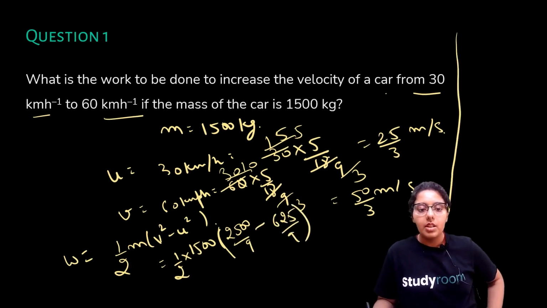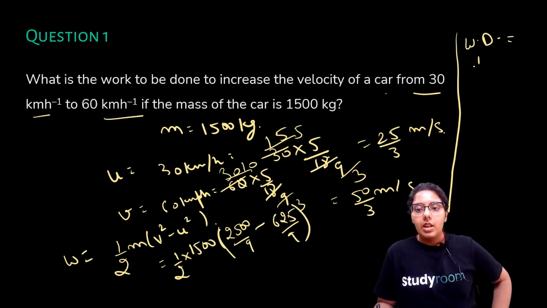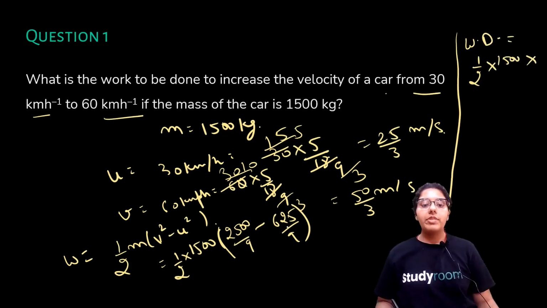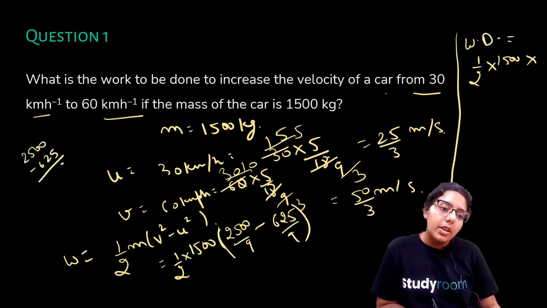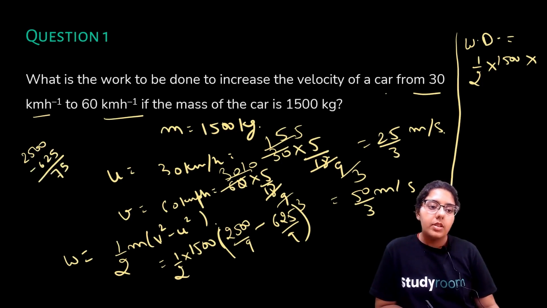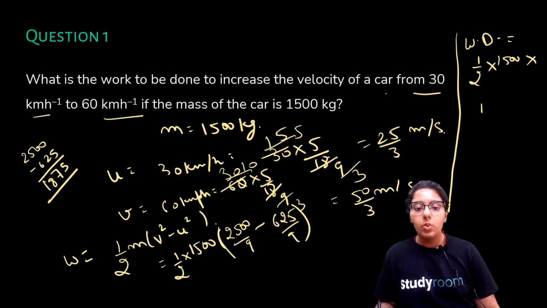So work done is equal to half into 1500 into 2500 minus 625, by 9, which is 1875 by 9.